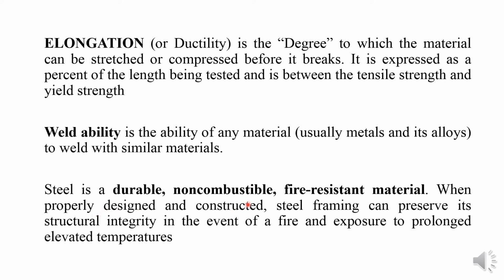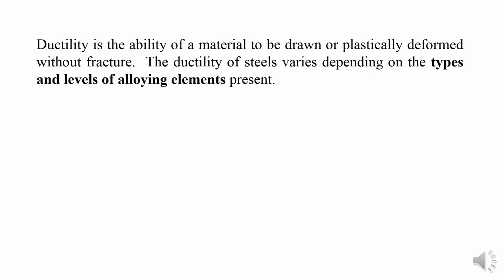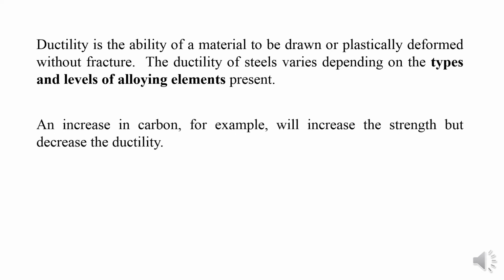Next one is fire resistance. Steel is a durable, non-combustible, fire resistant material. When properly designed and constructed, steel framing can preserve its structural integrity in the event of a fire and exposure to prolonged elevated temperature. Next one is ductility. Ductility is the ability of a material to be drawn or plastically deformed without any fracture. The ductility of steel depends on the type and level of alloying elements present. Increasing carbon, for example, will increase the strength and decrease the ductility.